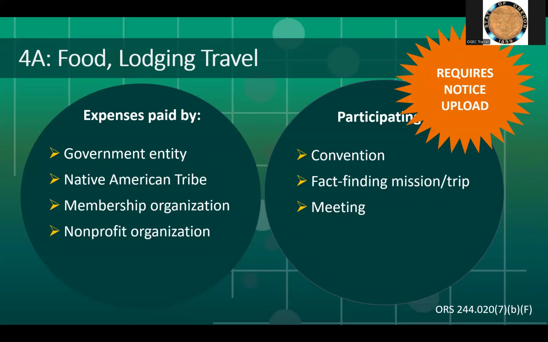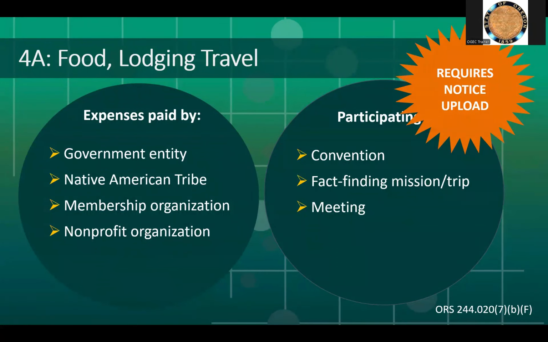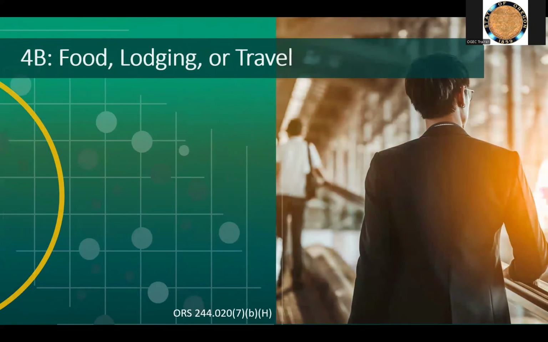This question is one of two questions that will require you to upload supplemental information. The expense payer must provide a written notice to the public official of the expense amount within 10 days of the event. This notice must be uploaded to the SCI at the end. Question 4B requires an SCI filer to list the expenses for food, lodging, and travel as well. Receipt of the expenses received under this provision, H, must be officially sanctioned in advance and in writing, and the notice does not need to be uploaded to the SCI.